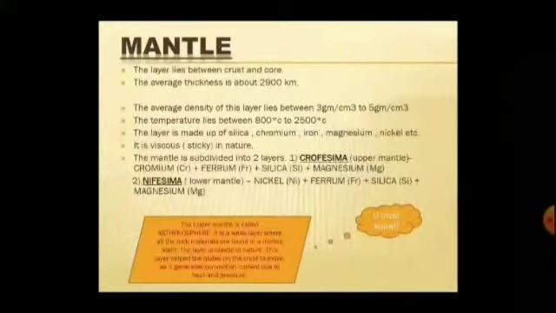The mantle is subdivided into two layers. First, Chrofesima, the upper mantle. It is made up of chromium, ferrous, silica and magnesium. And second is Nifesima, the lower mantle. It is made up of nickel, ferrous, silica and magnesium.